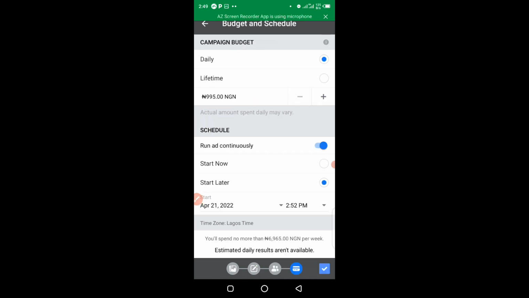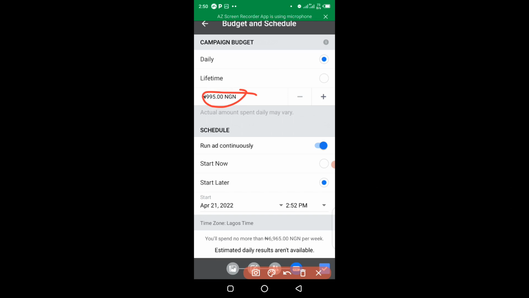All right, so at this point here, this is where you determine your budget and when you want the advert to run. Do you want it on a daily basis, or do you want a lifetime budget, or do you want the advert to run within some hours? So this is where you determine all this stuff, right? So here for a daily basis, I'm spending 995 naira per day.